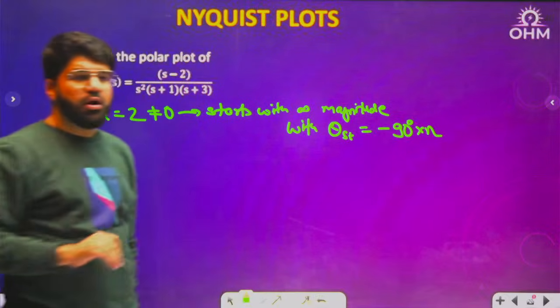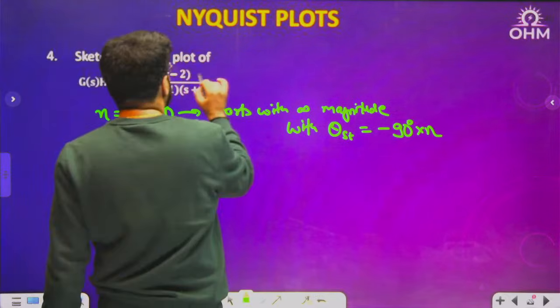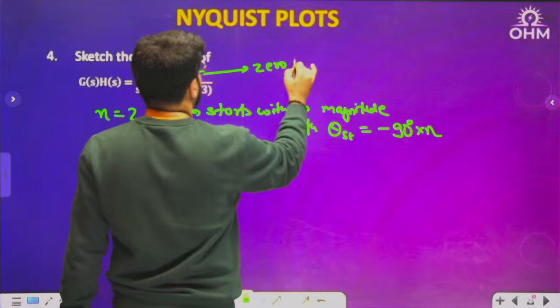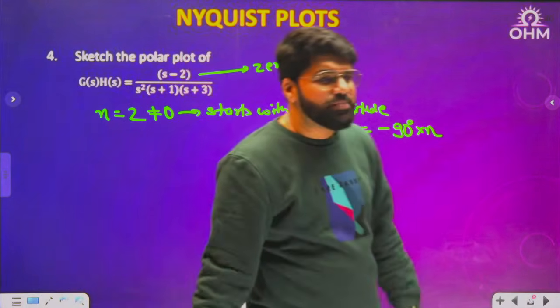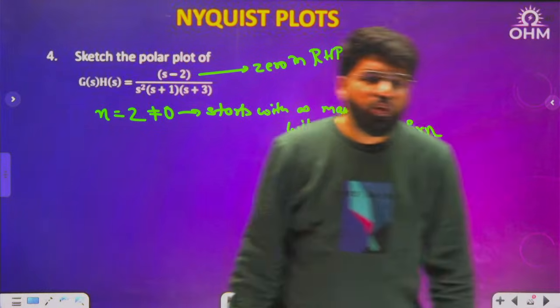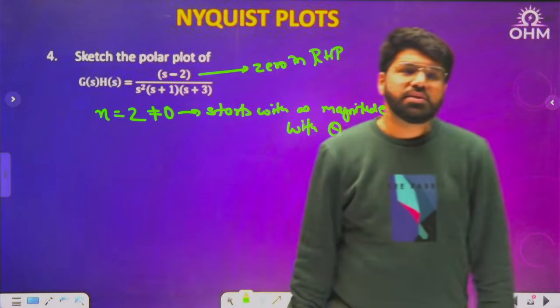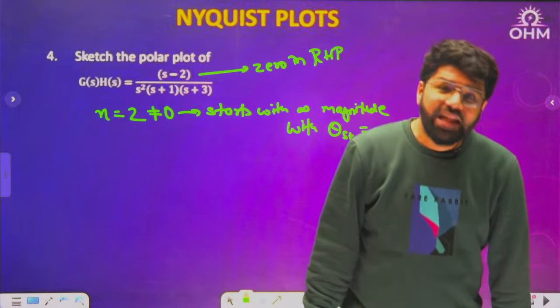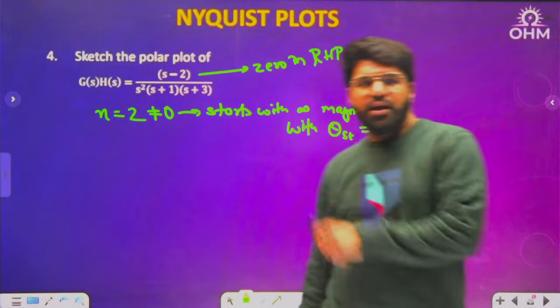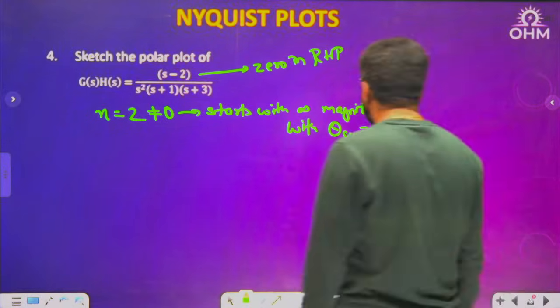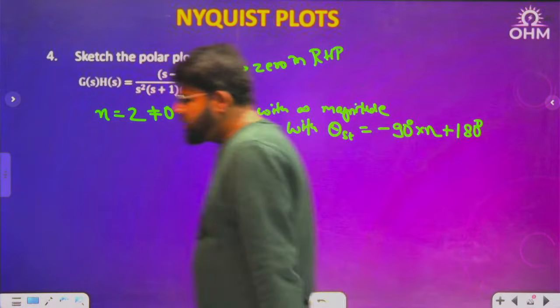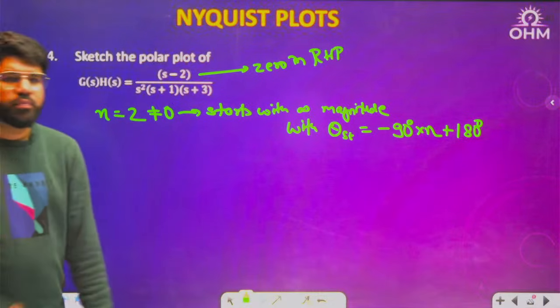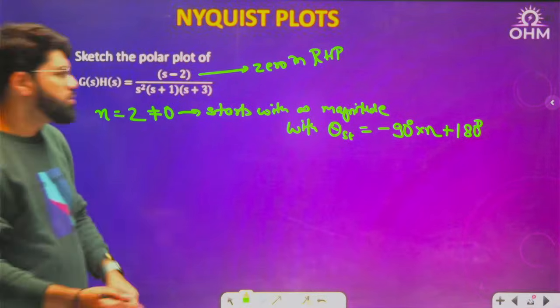Right or wrong? Wrong. There is a zero in RHP, non-minimum phase basically. Whenever there is a zero in RHP, the diving angle will not change, but the starting angle will change by plus 180 degree.